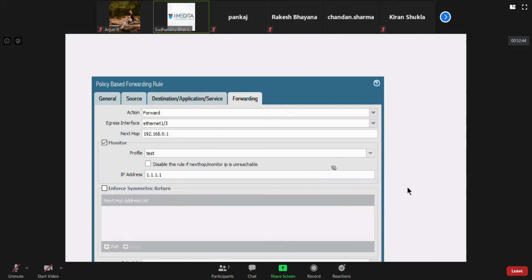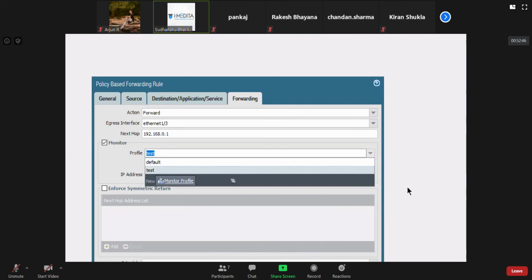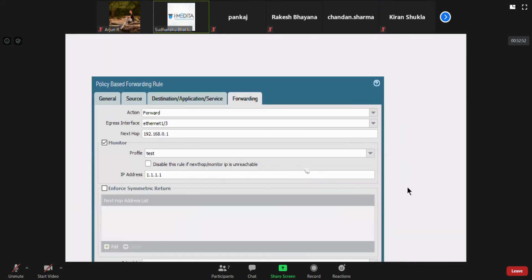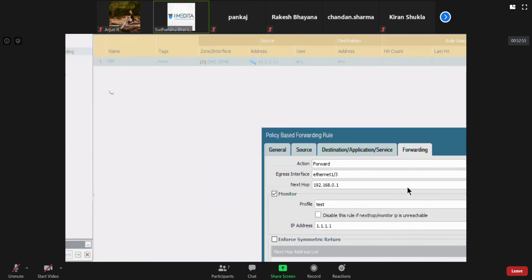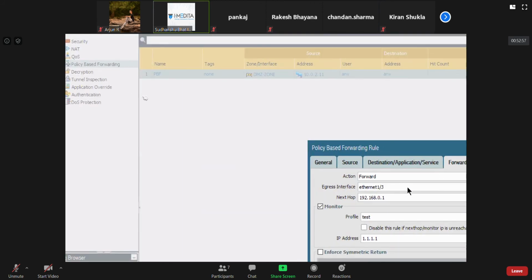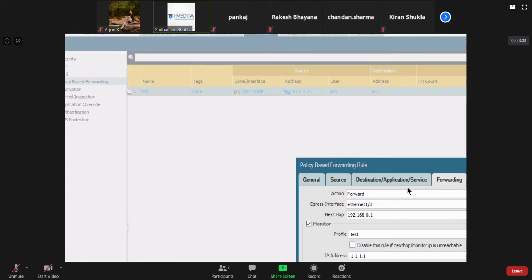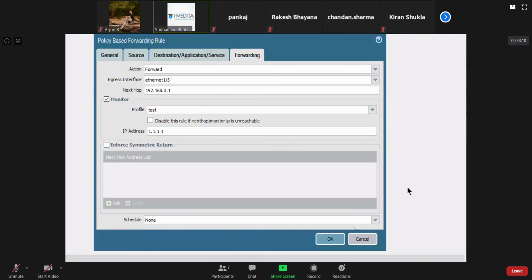In this case, we did wait and recover. We could also do failover. Failover means this particular policy-based forwarding rule will be disabled. So maybe if you have some other policy-based forwarding rule, then that will be applicable. So this is for that purpose.